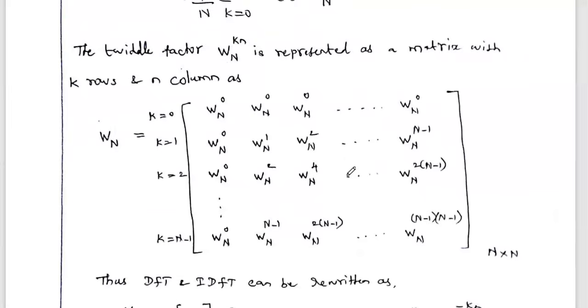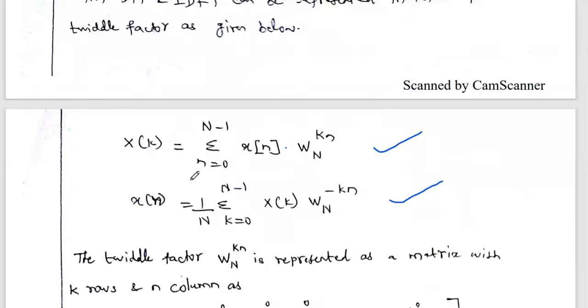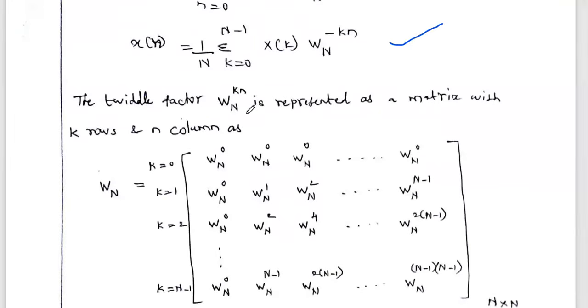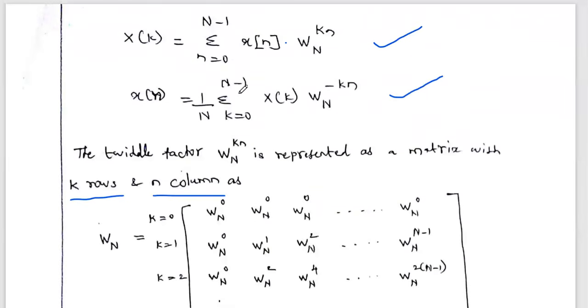And so this is the twiddle factor. What is twiddle factor? The twiddle factor WN power kn, we represent as a matrix with k number of rows and n number of columns. You see WN power kn. So here, k number of rows and n number of columns. What is the range of k and n? Already you know k ranges from 0 to N minus 1. Similarly, n also ranges over the same 0 to N minus 1.